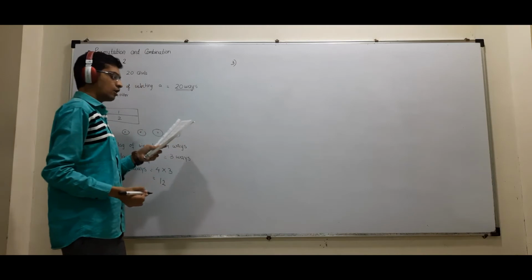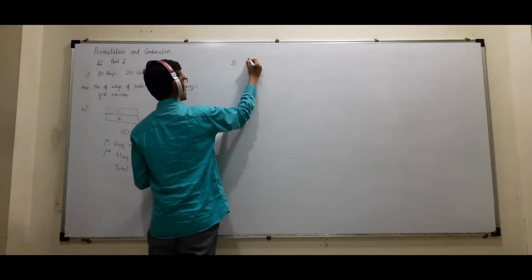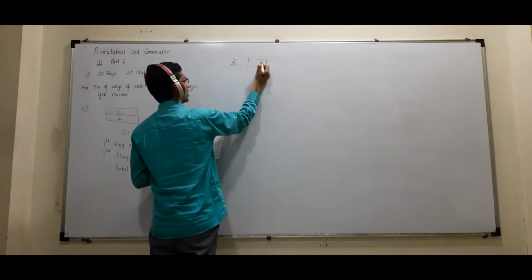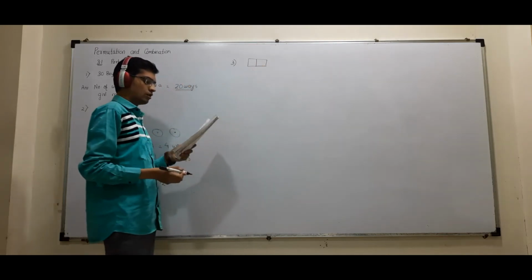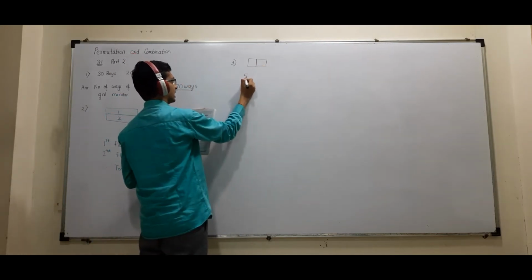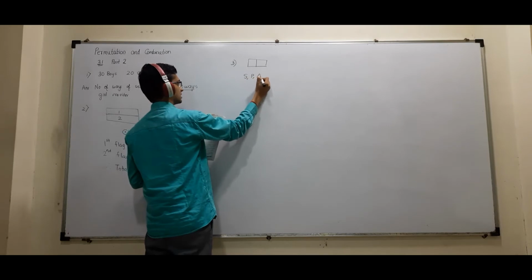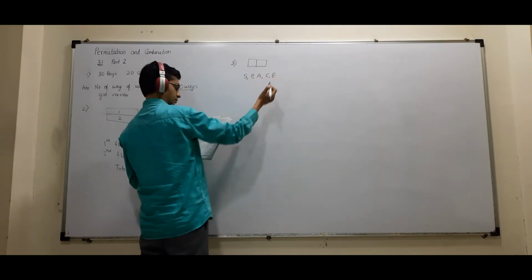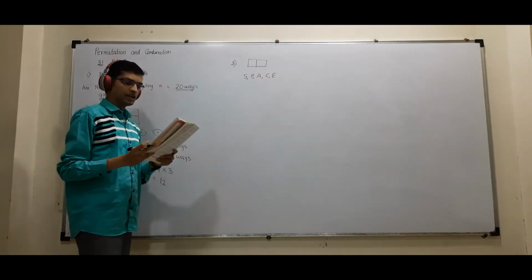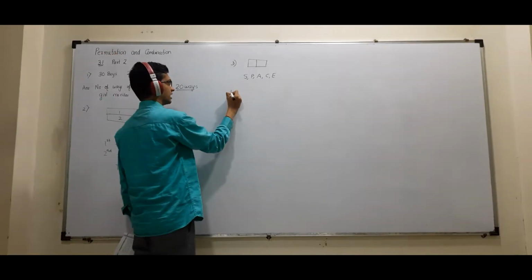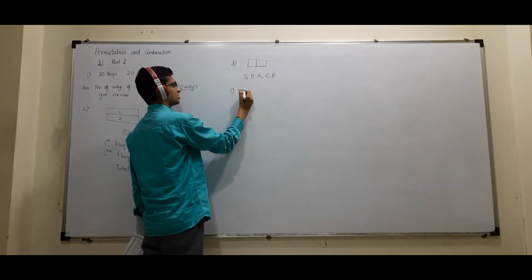Third one, how many two-letter words can I make from the letters of the word SPACE when repetition is allowed? First case, it is said repetition is allowed.